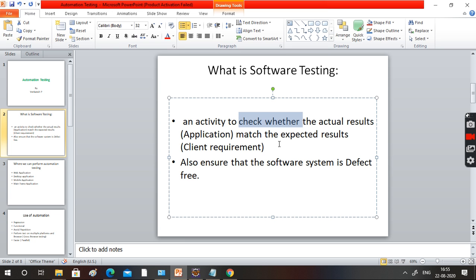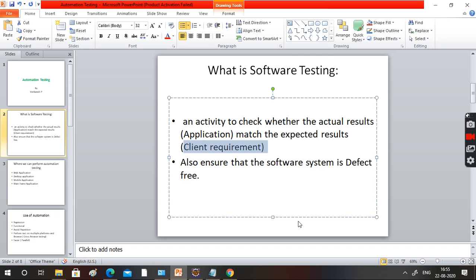Right? Suppose you ask a builder to create a 1 BHK home, and he built only 1 hall and 1 kitchen. What is wrong here? The owner expected 1 BHK, 1 bedroom, hall, kitchen, but the builder constructed only a hall and kitchen. It's a defect, right? So think about that.